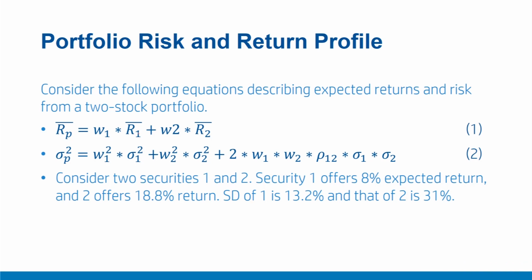For example, the expected return of the portfolio can be easily written as W1 times R1 bar, which is the expected return on security 1, plus W2 times R2 bar, which is equation 1 for the expected return on the portfolio. This we have seen earlier. Similarly, the variance of the portfolio is W1 square sigma 1 square plus W2 square sigma 2 square plus 2 times W1 W2 rho 1 2 into sigma 1 sigma 2. This is equation 2, which we have also seen earlier.